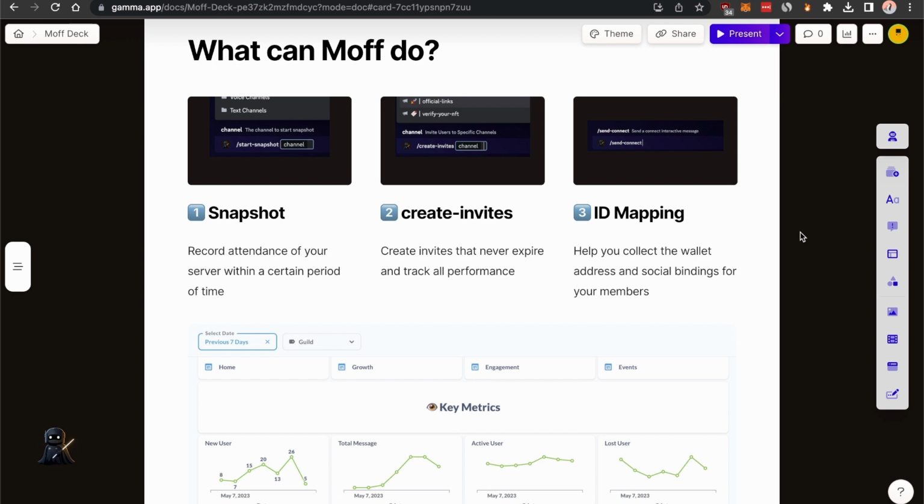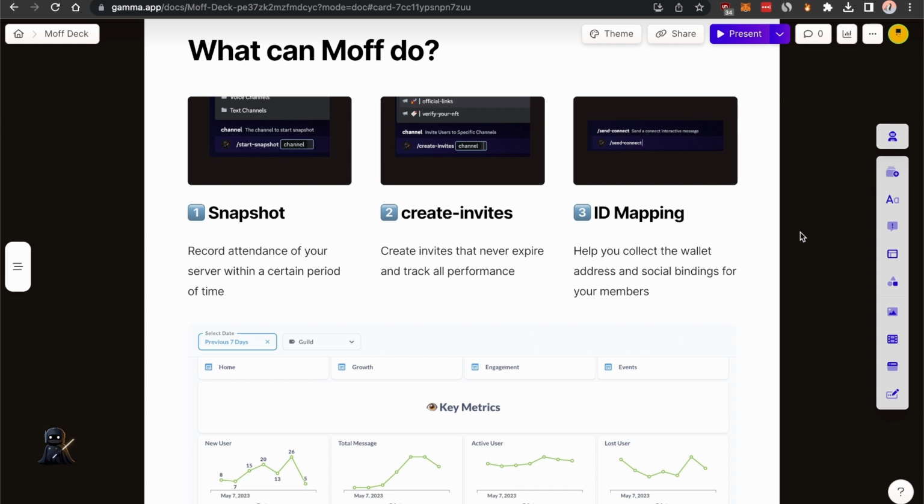For example, if you're hosting events in the text channel, you can start the snapshot to record who attends that and also when they attended it. So in the future, you can also revisit and see the sheet that you recorded and distribute the rewards. Have some giveaways if you like.